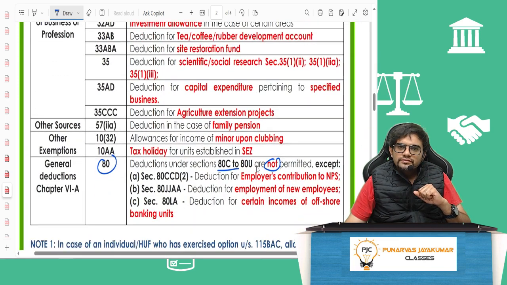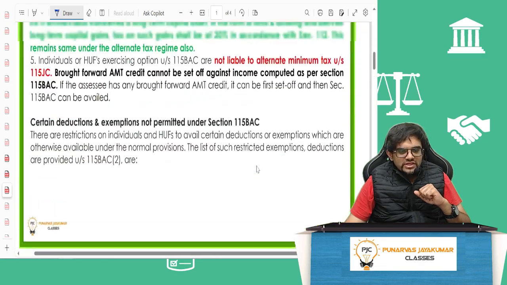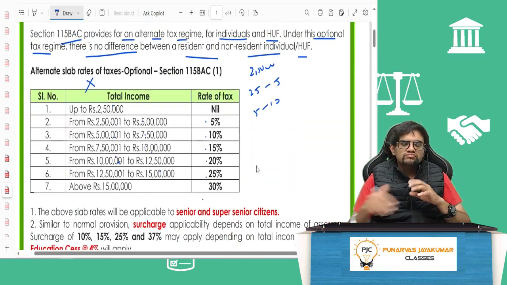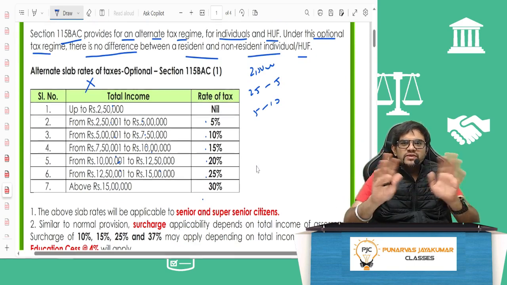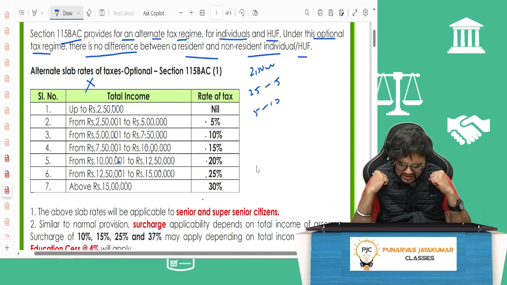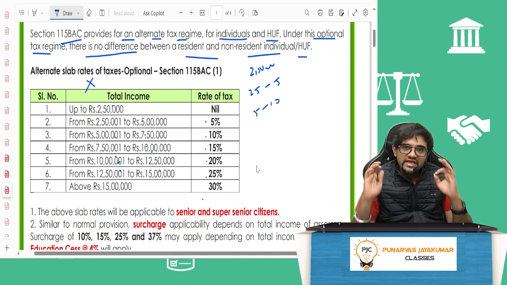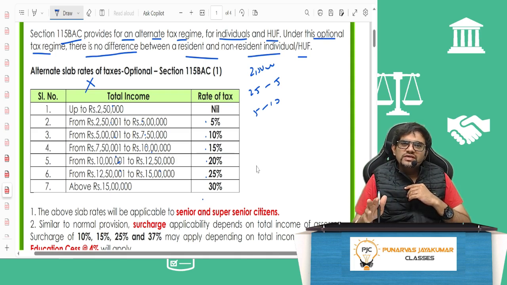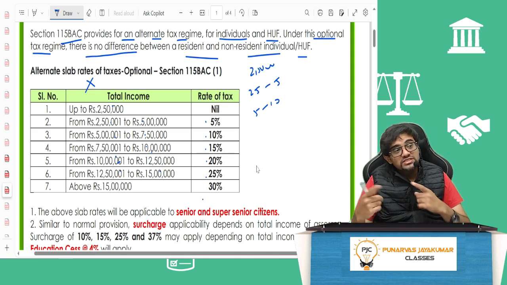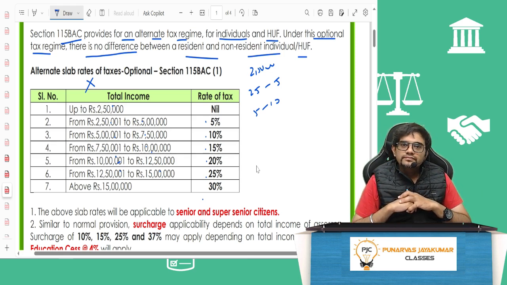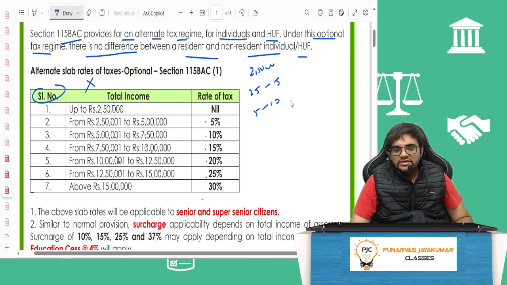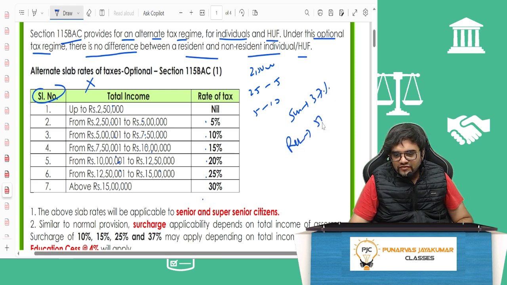Got it? So there was a crop of people who said, madam, for me this is only better. I don't want a stupid 80C. I don't want your savings-based deductions anymore. I'm not a risk-averse person. I'm a risk taker. I don't want that life insurance, all that nonsense. I'll take a small one. I don't want the deduction. Instead, you give me these differential slab rates. The gist of the story, this was the slab rate. Surcharge still remained 37% only. Rebate was for 5 lakh. All that was the same. 12,500 rupees. Same thing.